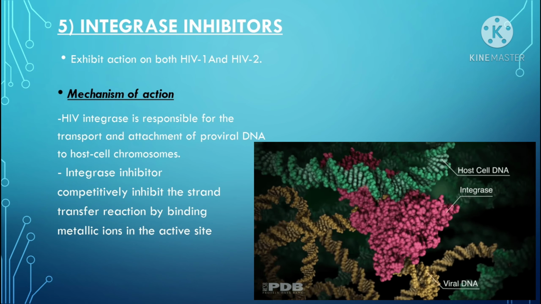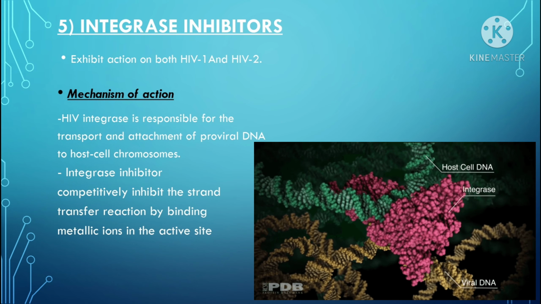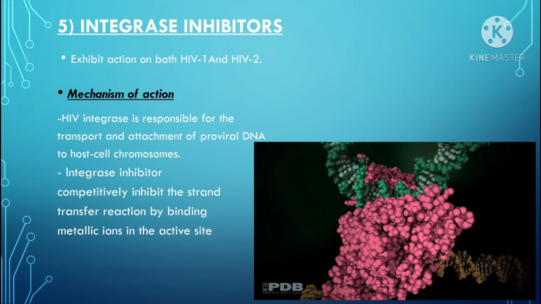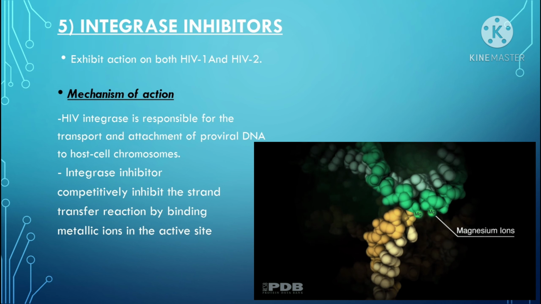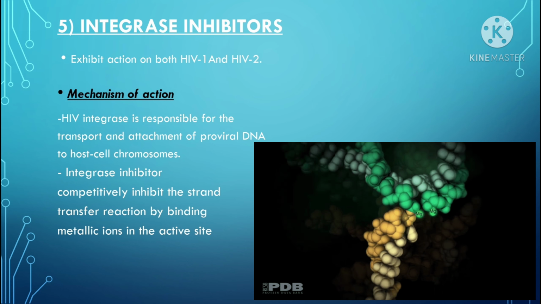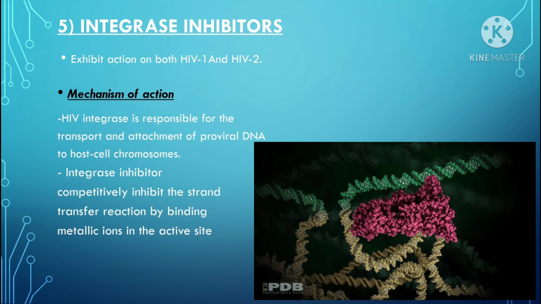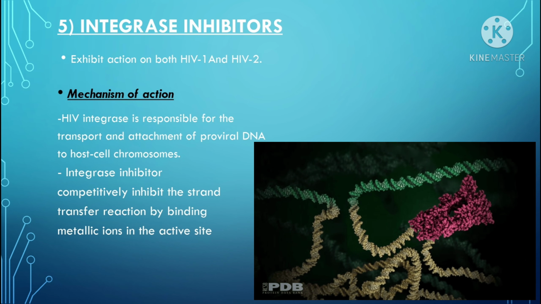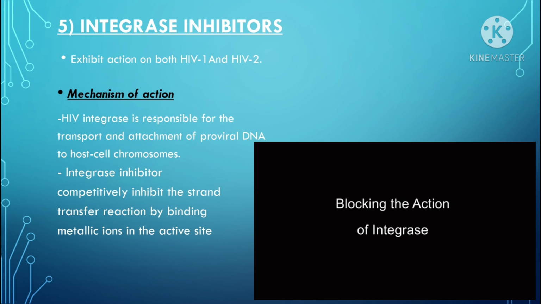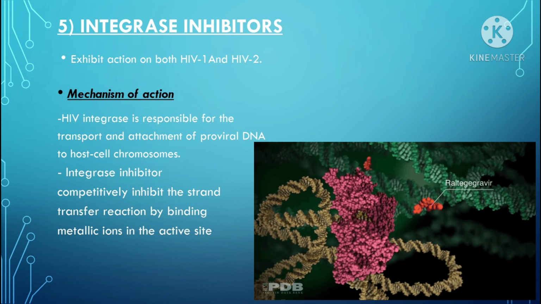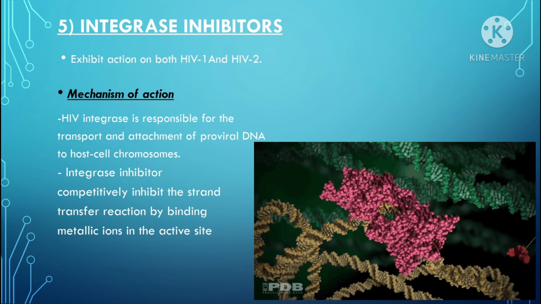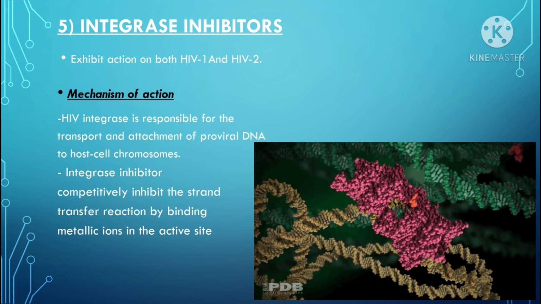Integrase inhibitors. They exhibit action on both HIV-1 and HIV-2. Mechanism of action. HIV integrase is responsible for the transport and attachment of proviral DNA to the host cell chromosome. Integrase inhibitors competitively inhibit the strand transfer reaction by binding metallic ions in the active site. Here in the animation we can observe that the magnesium ion inhibits the strand transfer.